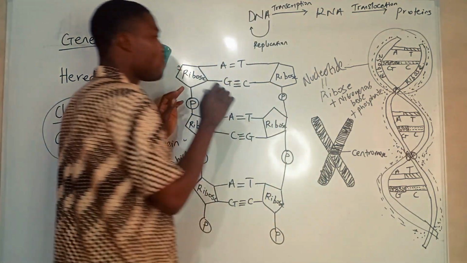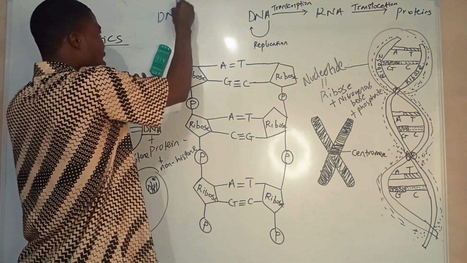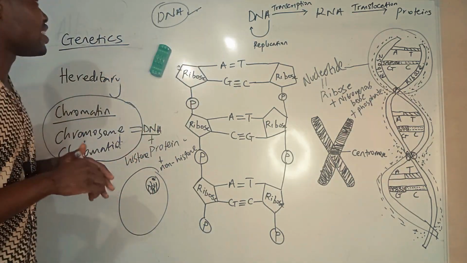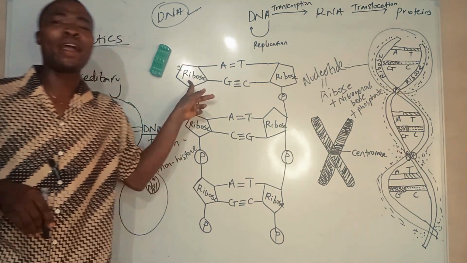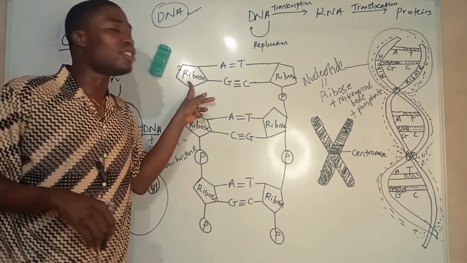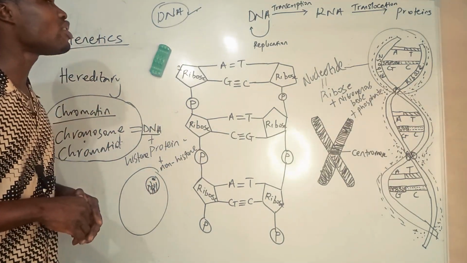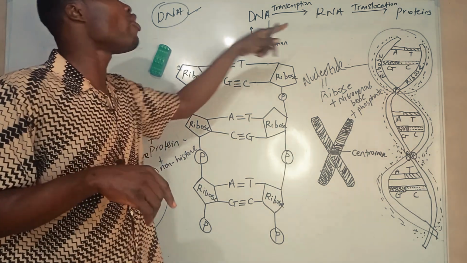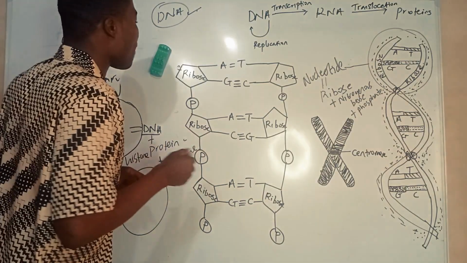Now the ribose sugar is a 5-carbon sugar. For DNA, to be very precise, the ribose sugar has lost oxygen at carbon 5. So it is called deoxyribose. Yes, deoxyribose, not just ribose. Now it's a deoxyribose for DNA. Why for RNA it's a ribose? I'm going to explain the difference.